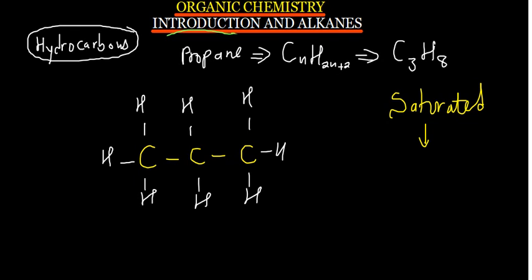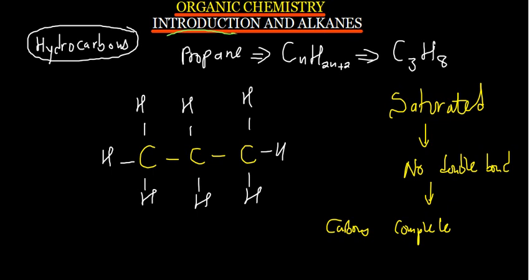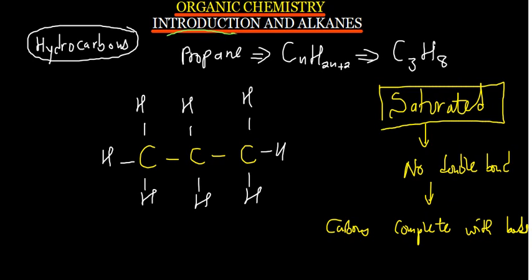Okay, so we are saying alkanes are saturated. What do we mean by saturated? They have no double bond. Okay, they have no double bond. So because they have no double bond, the carbons are complete with the hydrogens or other bonds. So that is why you are going to see this word in the exam. Why are alkanes saturated? Because they don't have any double bond. Right.